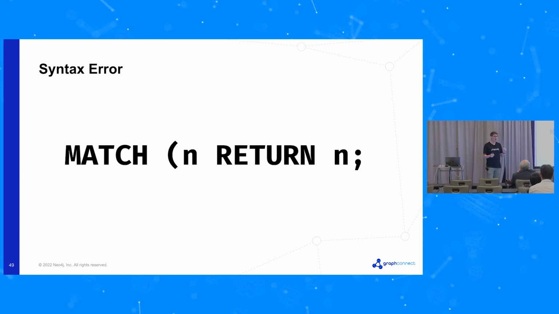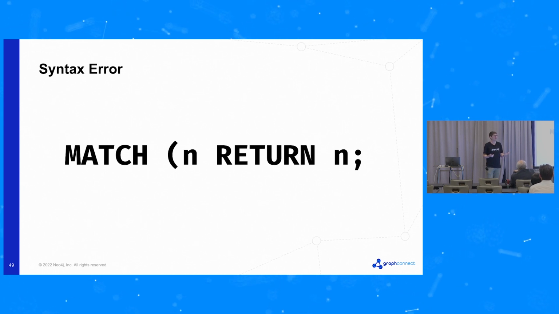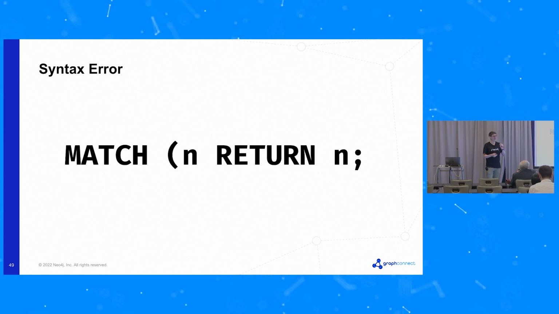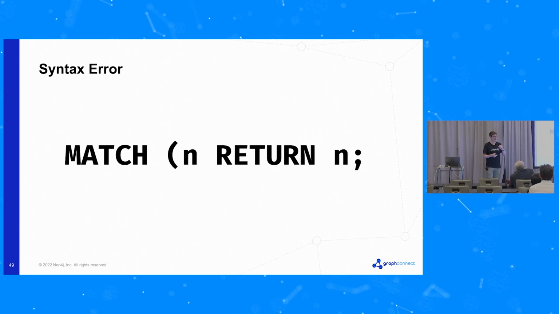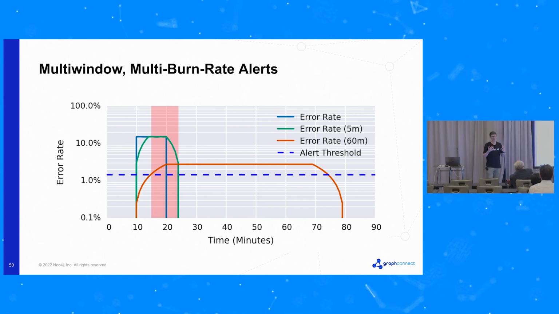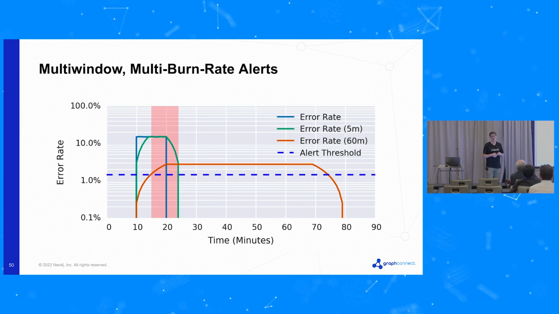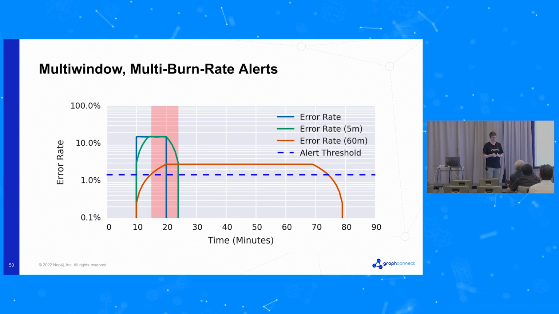Because that means that if there was some situation where suddenly we throw up a lot of syntax errors incorrectly, we wouldn't catch that at all. So we need to think quite carefully about distinguishing between noise and genuine failure, something genuinely going wrong. And this leads us to much more complicated ways of thinking about burn down rates and error alerting. So we end up with this very complicated picture I can't really explain, but this multi-window, multi-burn rates alerting, we get into that kind of world in SRE.